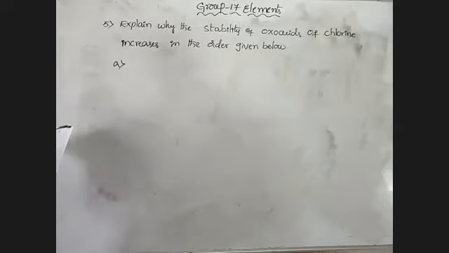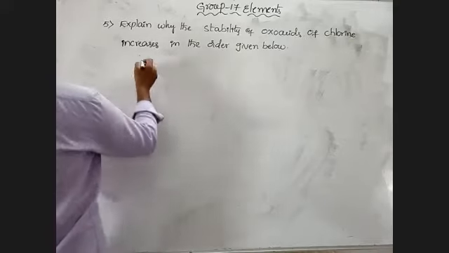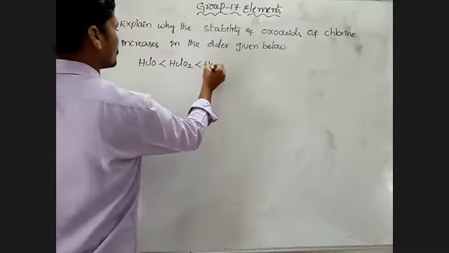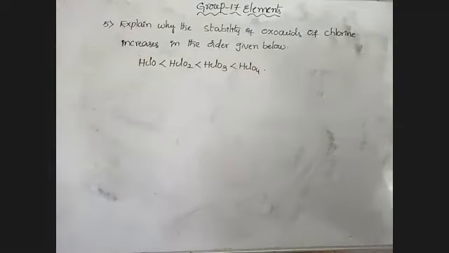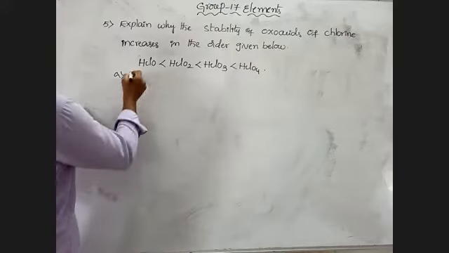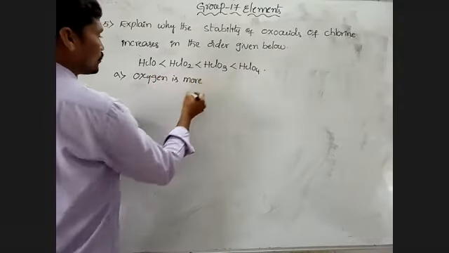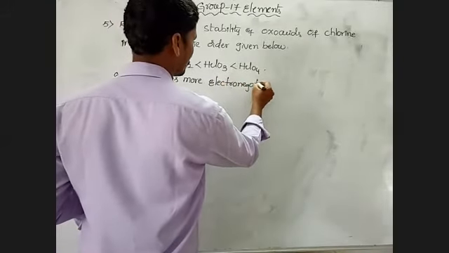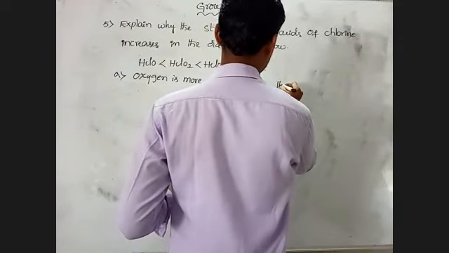Here, four oxo acids are given: HClO, HClO2, HClO3, HClO4. That is the order. So four options are given. A: oxygen is more electronegative than chlorine.